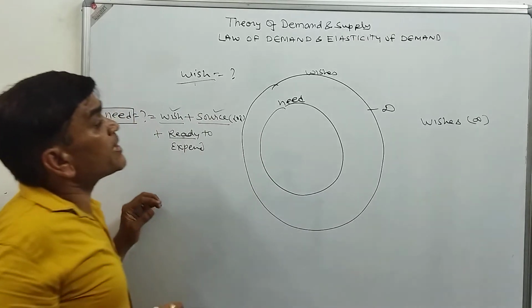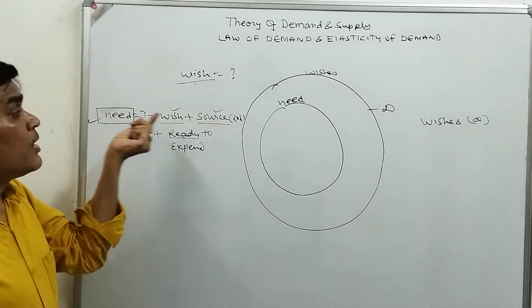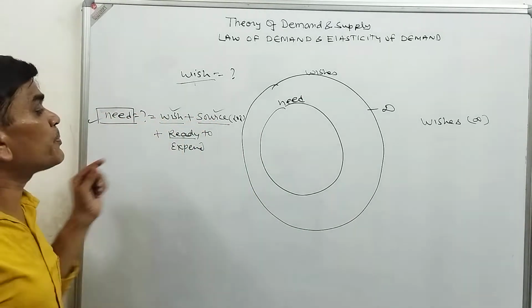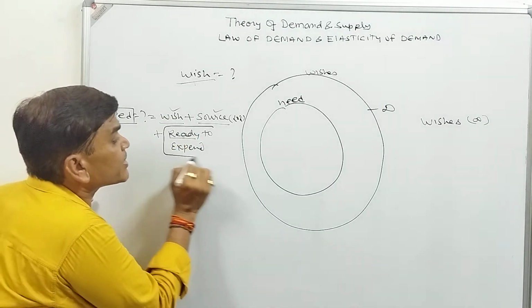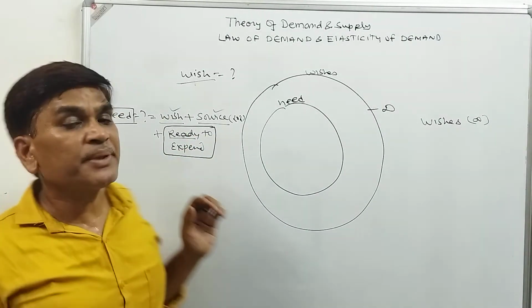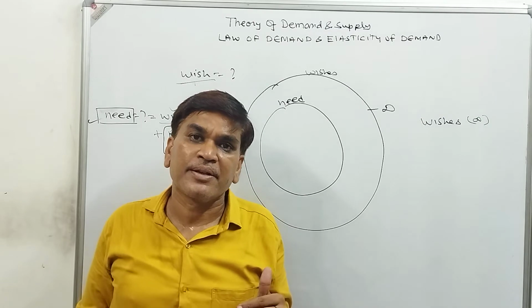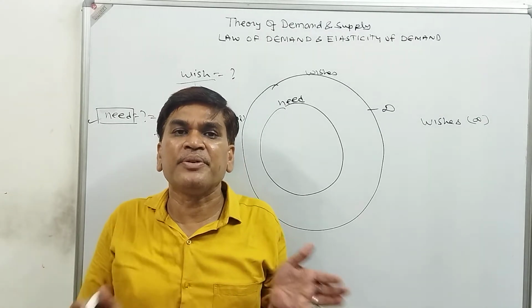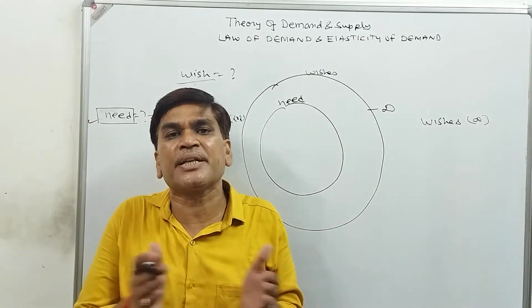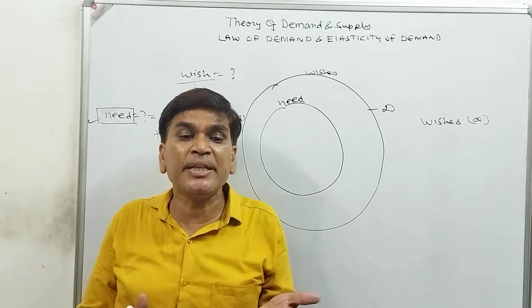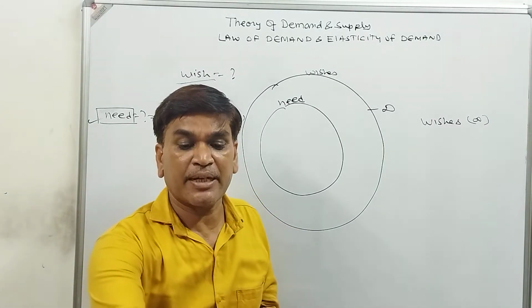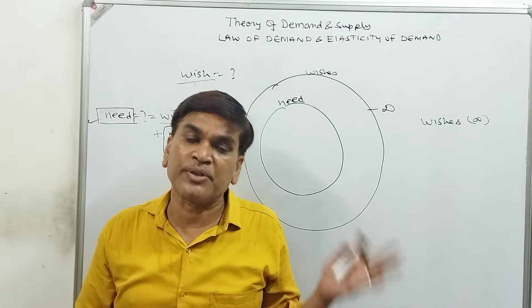Because for some wishes we don't have the source. For some wishes we have the source, but we don't have the courage to expend the source. Sometimes we have the wish and we have the source, but we don't have the courage to expend that source. Then we will say that our wish will not convert into demand.